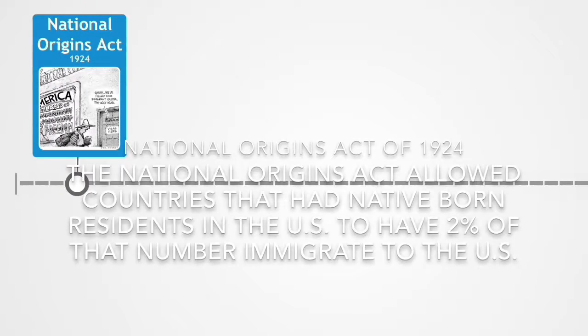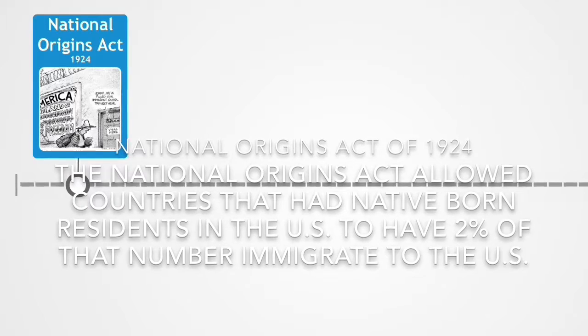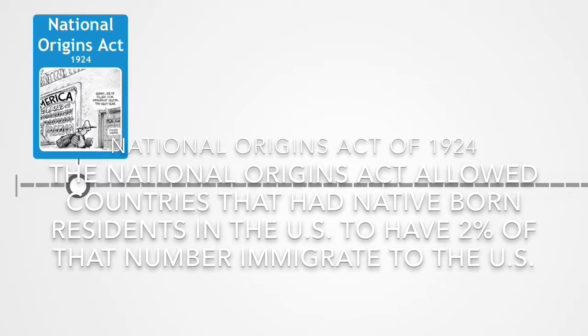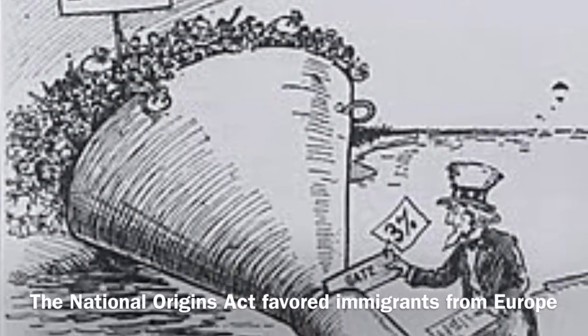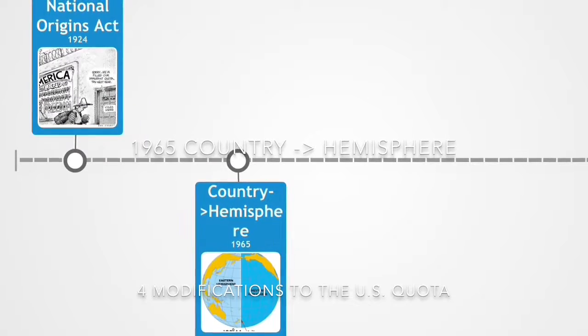The National Origins Act was the first of several modifications to the U.S. quota. This act allowed countries that had native-born residents in the U.S. to have 2% of that number immigrate to the U.S. This modification favored immigrants from Europe. In total, there were 4 modifications to the U.S. quota.